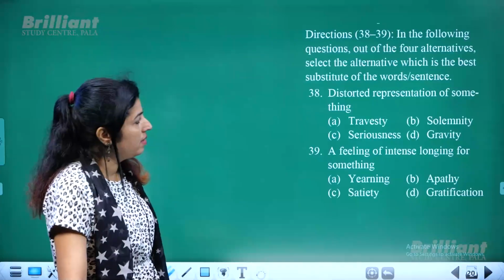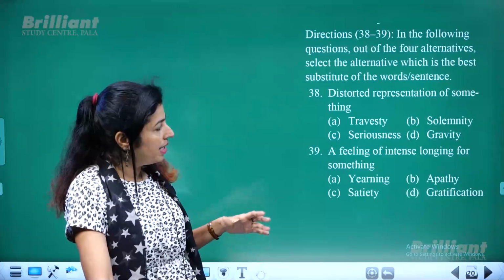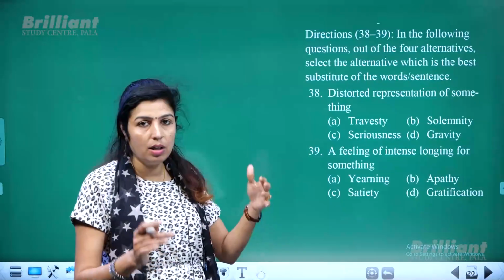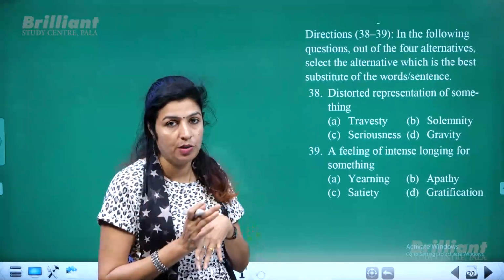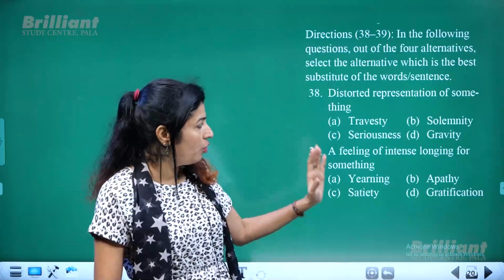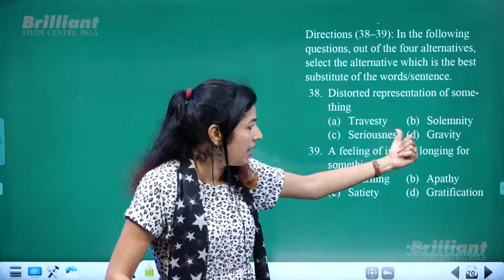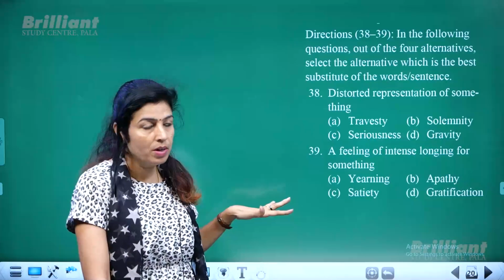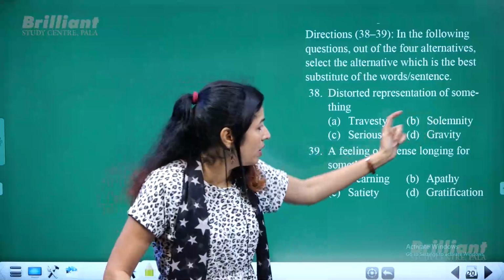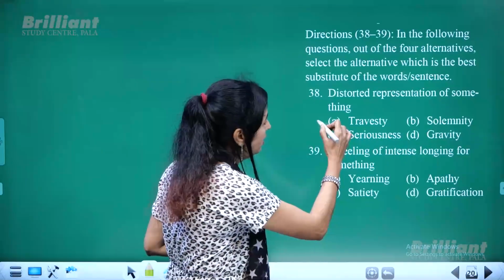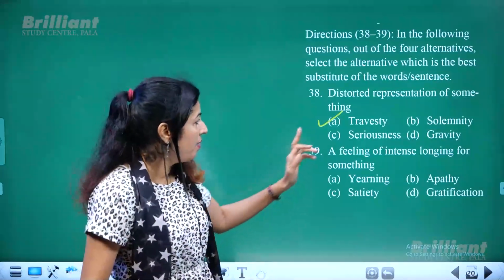The next is give the one word for the sentences given. Distorted representation of something. Not giving you a proper picture of something. You are given a different version, the wrong version of something. What do you call that? You have been given a few options: solemnity, seriousness, gravity. All are similar in meaning. Something serious is what you call solemn, grave, serious. So these three words are similar, and the one word which means you show something in the distorted way is travesty.